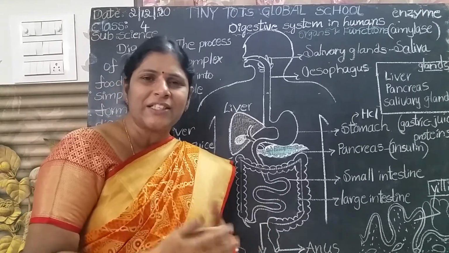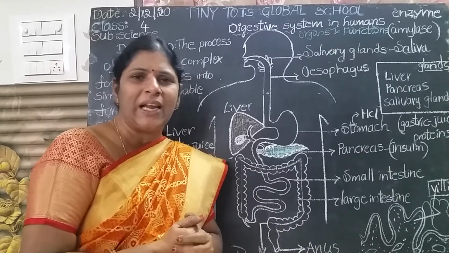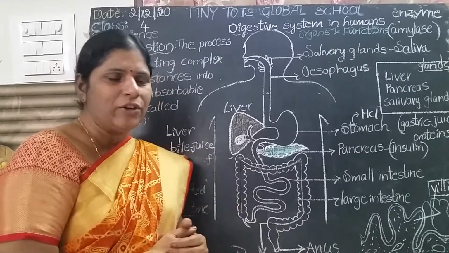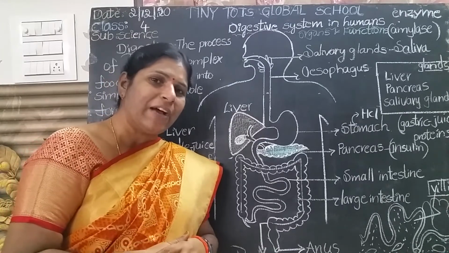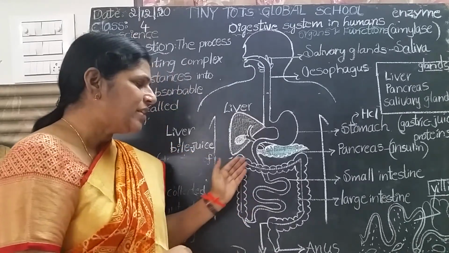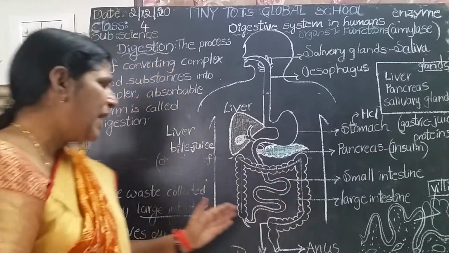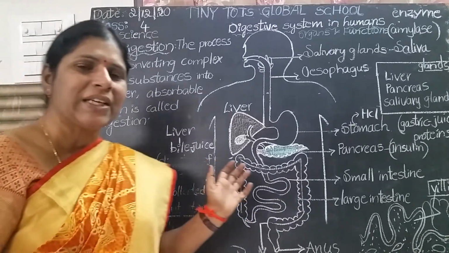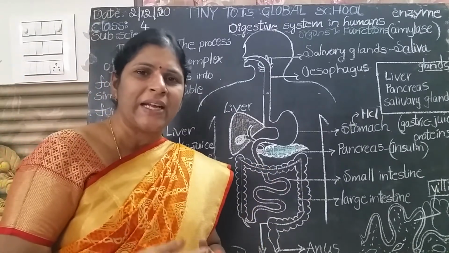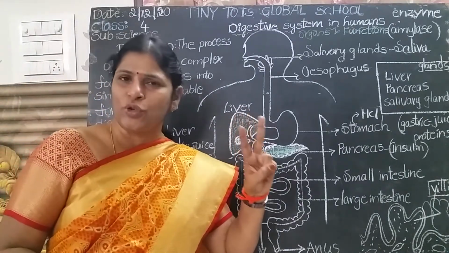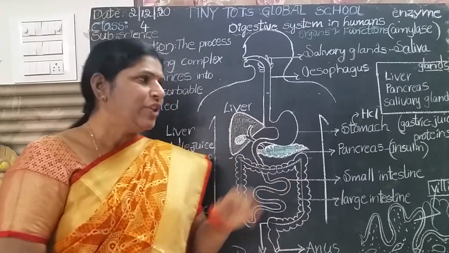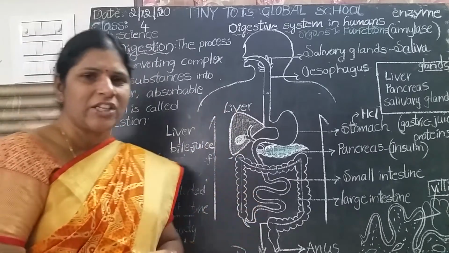The undigested food is waste material inside our body, no children. So the food that cannot be digested by our body is sent to the large intestine. And the waste collected by the large intestine leaves our body in the form of stool. Is it clear, children? This is the process of digestion.